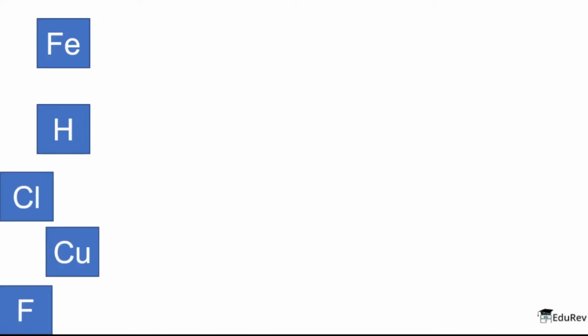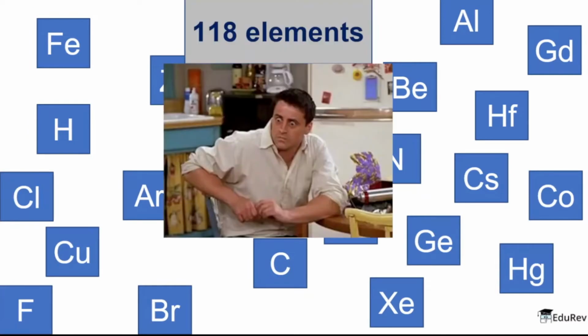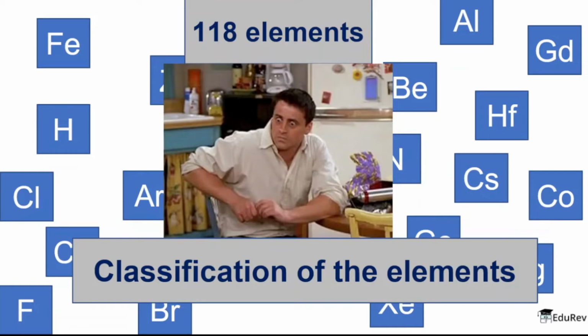Now let's imagine you have some more elements whose properties you need to remember. Well, this is a little difficult. Now imagine you have a total of 118 elements whose properties you have to remember correctly. Well, that seems a quite tough task. And that is why we need something called classification of elements.